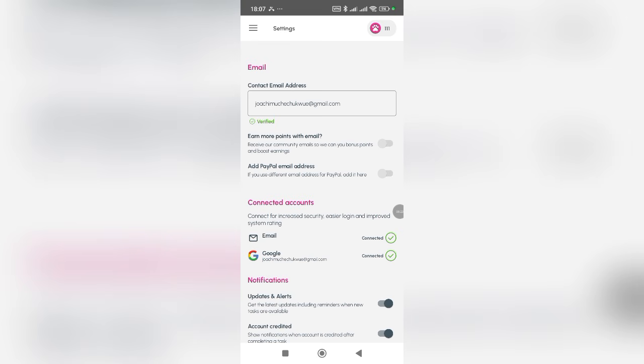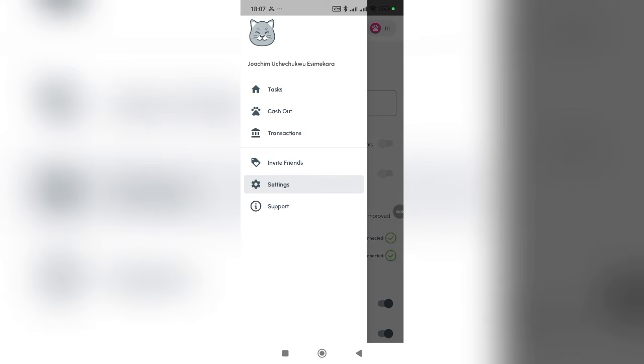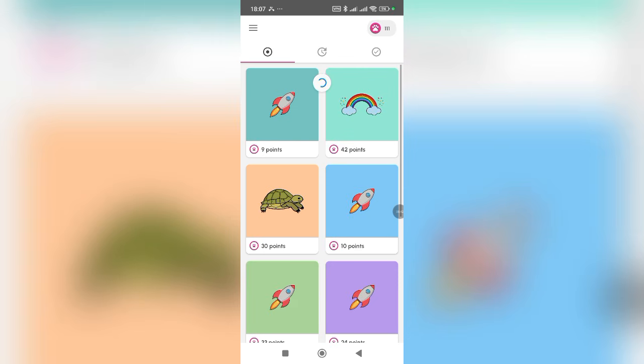Now you can see add PayPal email address. Toggle this on and go ahead to add your PayPal email. Okay, just like what I said, make sure your email and your account email does not tally. Use a different email to your PayPal account so you can link that. So whenever you come over to cash out, you can easily place your withdrawal. So that is how simple this survey platform is. You can set up an account for yourself and leverage more on it.